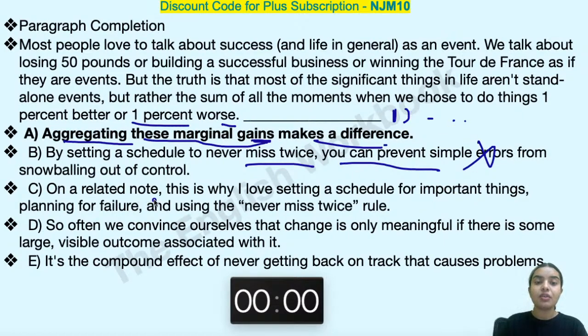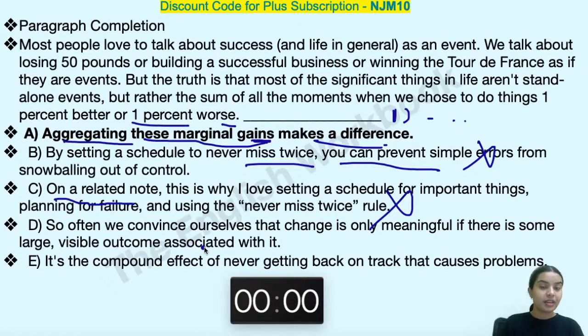On a related note, this is why I love setting a schedule. Am I talking about schedule over here? When I'm saying on a related note, it means I have already given one example and now I am giving my own example. This is again not what is happening over here.